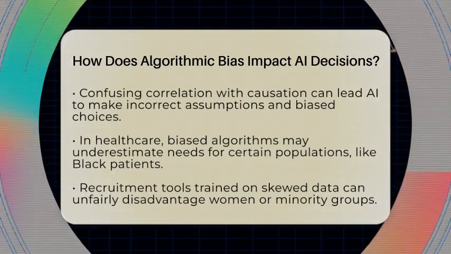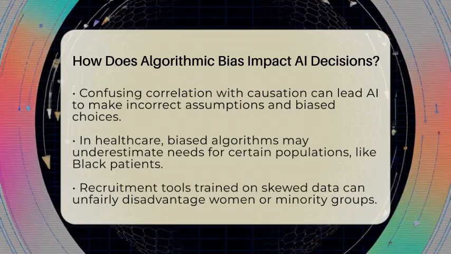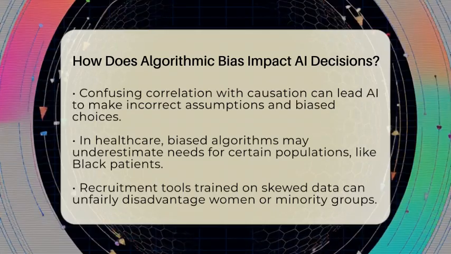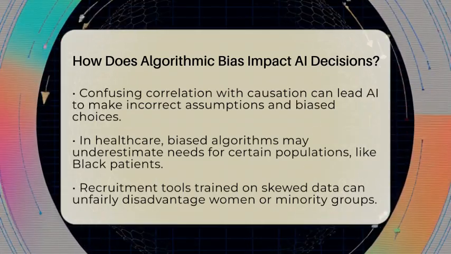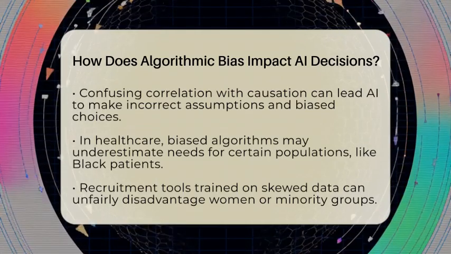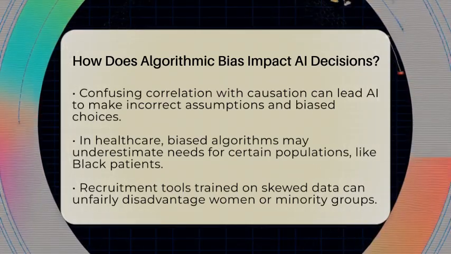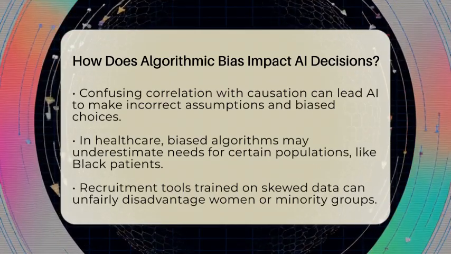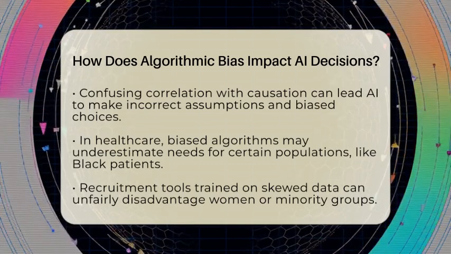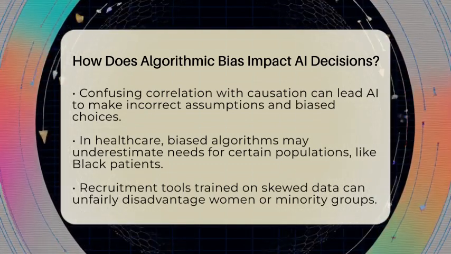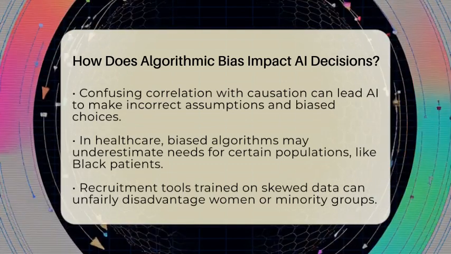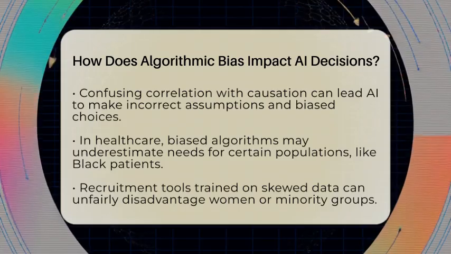Another issue is confusing correlation with causation. Sometimes an AI finds a link between two things that are not actually related. For example, if an AI notices that people who buy certain products are more likely to be from a specific area, it might wrongly assume location causes the buying pattern, leading to biased decisions.